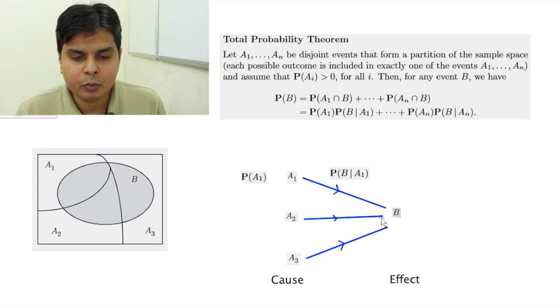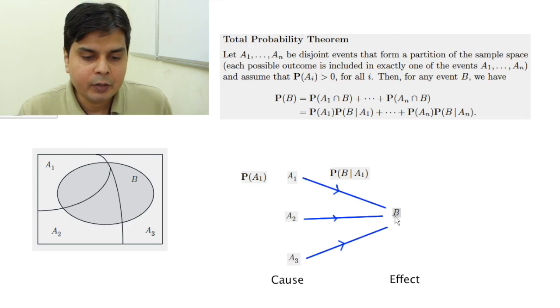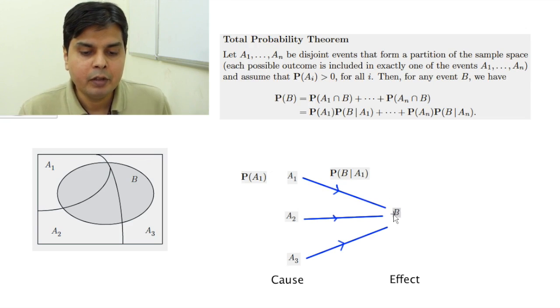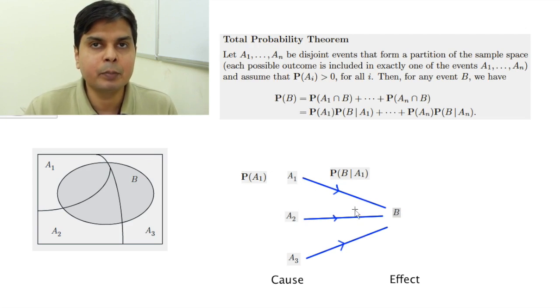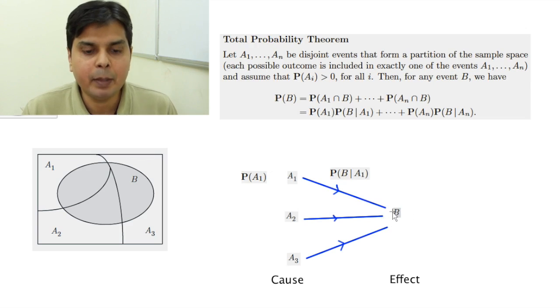Now the question is, suppose you have been given that this event B has happened, whatever was the effect that has taken place. Can I go back and find the fault, that this effect B has taken place, whether it was because of A1 or because of A2 or A3? The moment we have reached event B, I want to know whether I came through this path or through this path. That is, can I retrace my steps backward and find out, given that this event B has happened, whether it was due to A1, A2, A3.